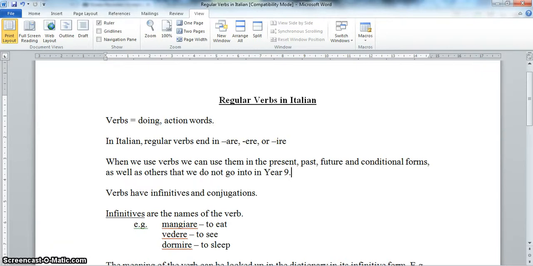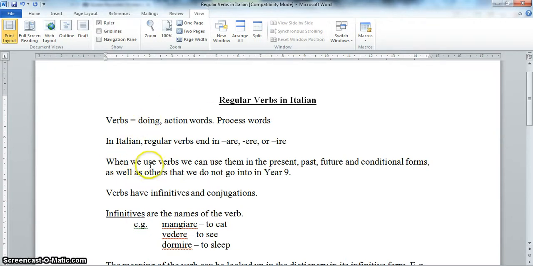So, to start off with, verbs, a quick definition. Often we refer to them as doing or action words. Sometimes in English you'll also hear them referred to as process words because they tell us about processes. Now, in Italian, regular verbs, which are the ones we'll be looking at, end in are, ere, or ire. You would have looked at that a little bit in Year 8. Okay, but they have 3 different endings for regular verbs.